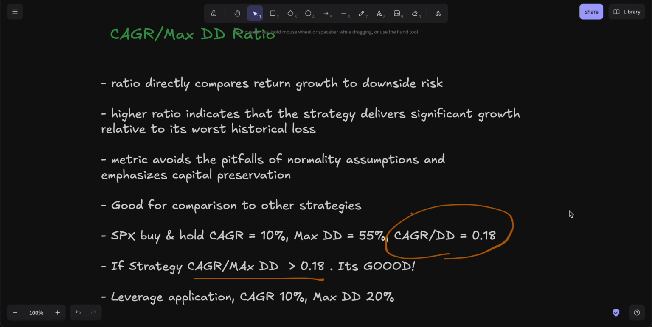Of course, there are many other ratios. We're not going to go deep into, for example, the Sortino ratio and all those things, but fundamentally, I would say Sharpe ratio is the most popular ratio that's used, but it's like the worst ratio you could use, and instead it's better to use the CAGR to maximum drawdown ratio.